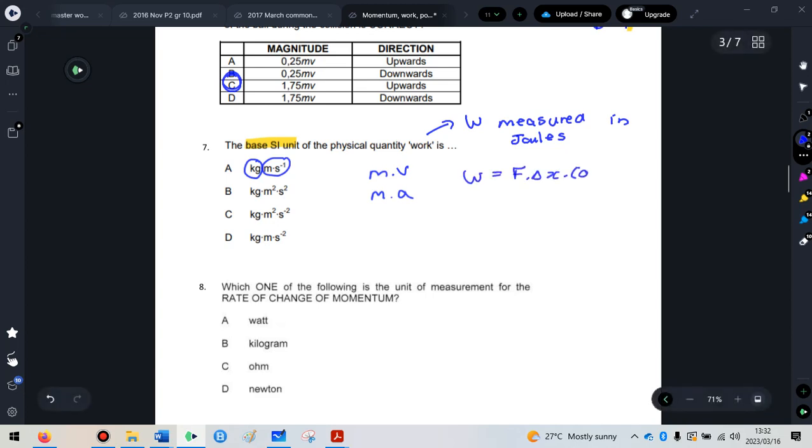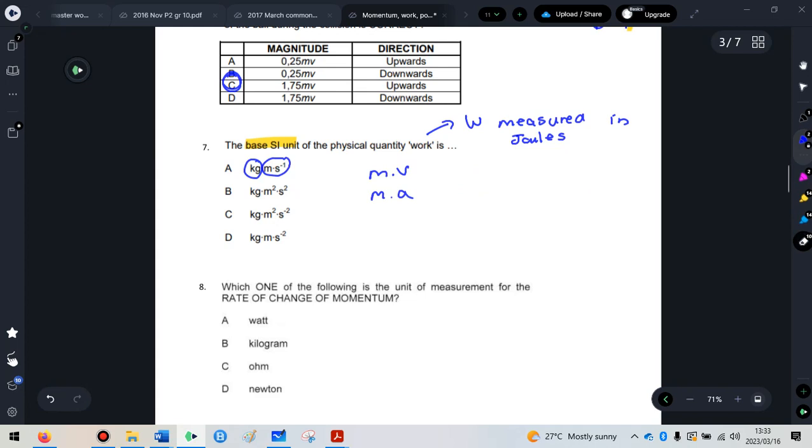So my first instinct was to go this formula. Work is equal to force times delta x times cos theta. Now, obviously, we know that work should be measured in joules. But what they're saying is basically, what is an equivalent unit to a joule? Okay, so use a different formula and figure out what else could be a unit for joules, not like the proper unit joules, but what could be an equivalent unit for work. So this is not going to work because this has got Newton and meters in it, and that is not what they're looking for at all. So we need to think a little bit more.